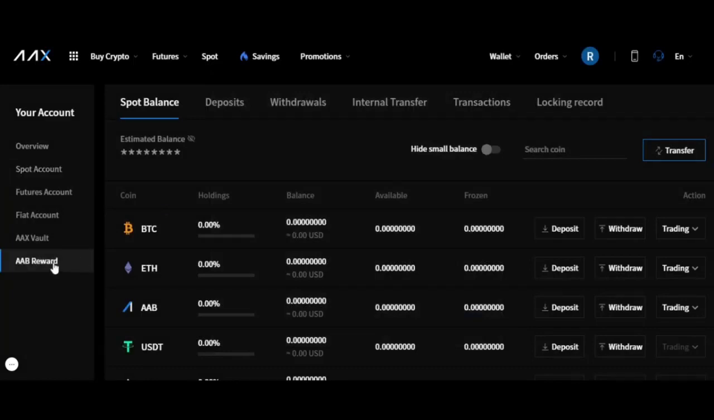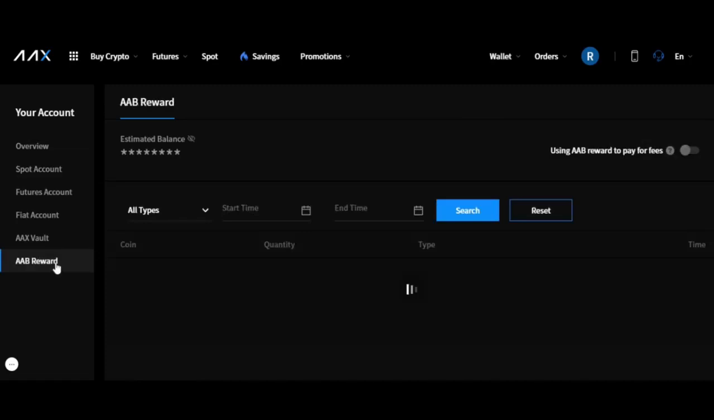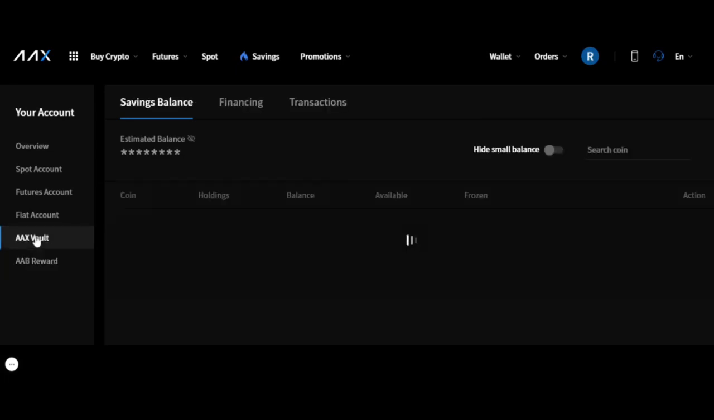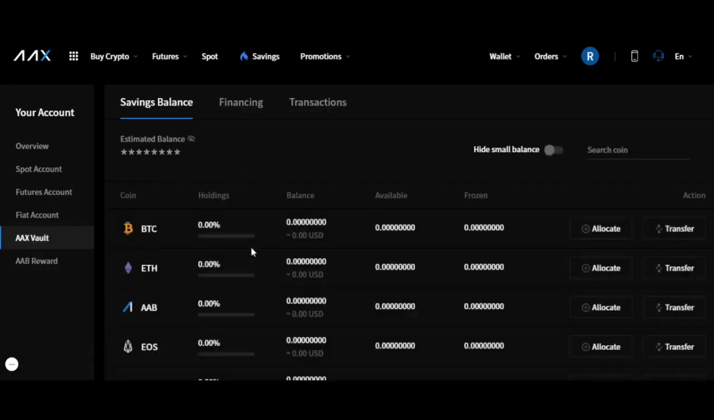You also have this section down here, the AAB, the AAX token reward. You have it over here, so you'll get that as you are interacting with AAX frequently. As I said, this is an important exchange because you also will be getting airdrops if you're holding the tokens. So pretty interesting. Let's see, what else can we do here. Let's go into the fiat account and just explain this.